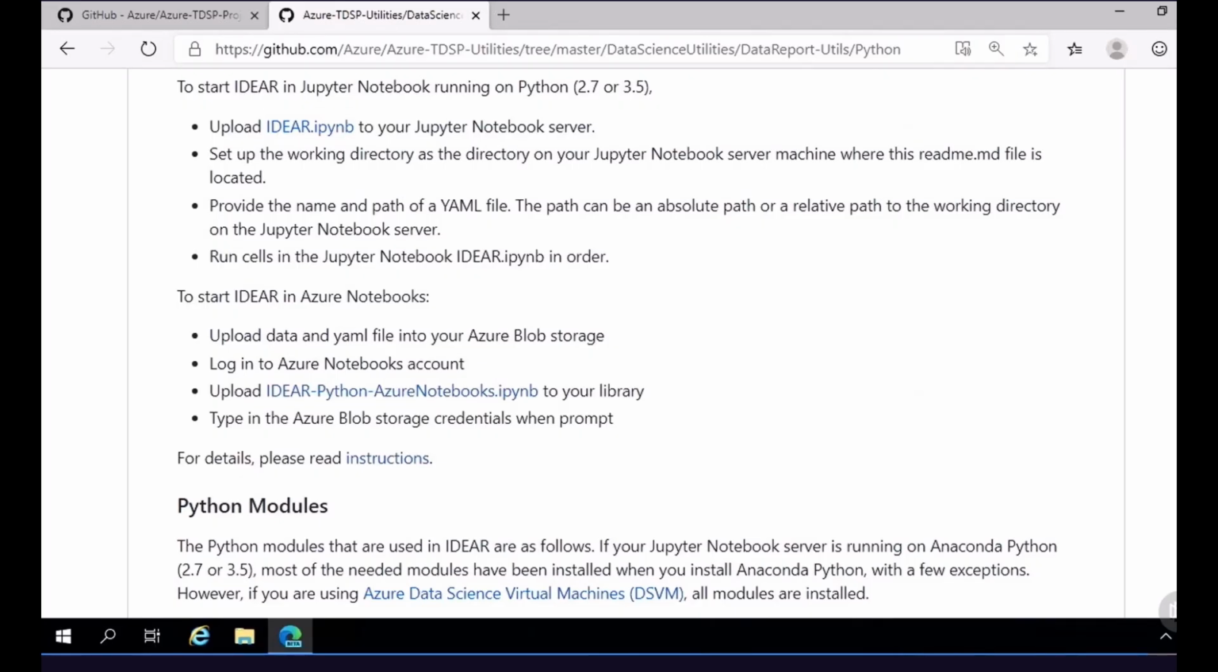But these are the two different repositories that you will be leveraging if you're implementing the TDSP process within your project. This TDSP Utilities repository is designed to be cloned, and then you can use it to store utilities that you can share across multiple data science projects within your organization.